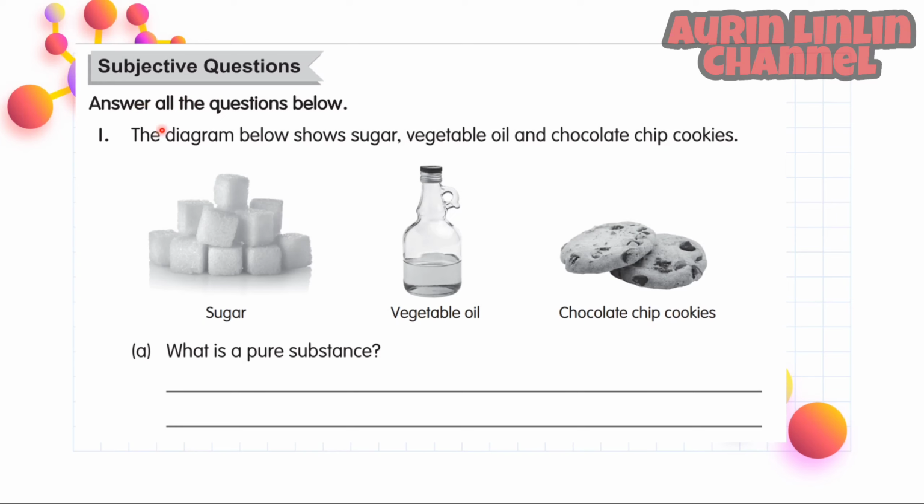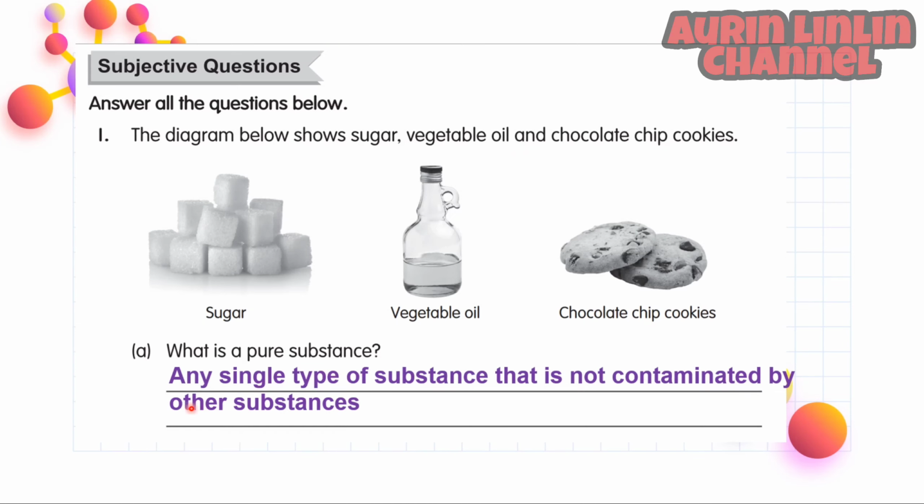Subjective questions. Answer all the questions below. 1. The diagram below shows sugar, vegetable oil, and chocolate chip cookies. What is a pure substance? Any single type of substance that is not contaminated by other substances.